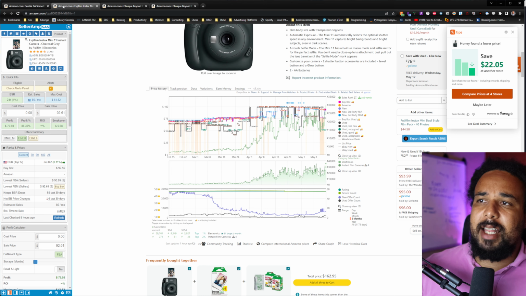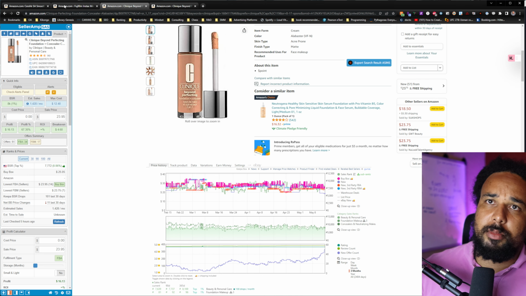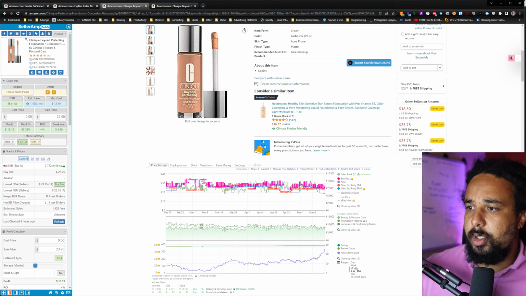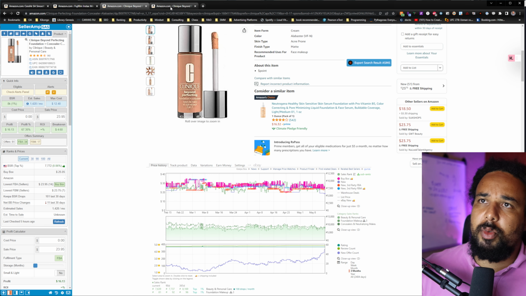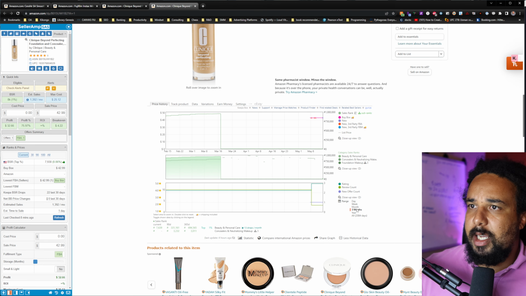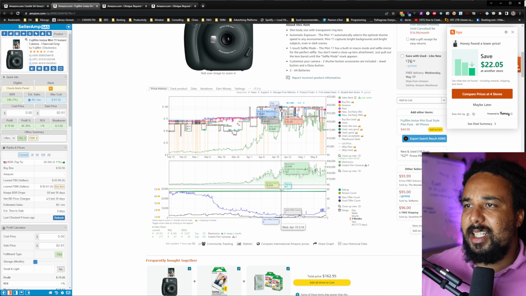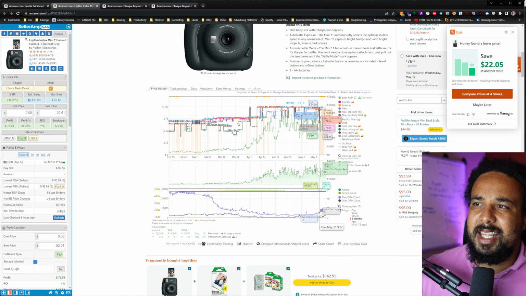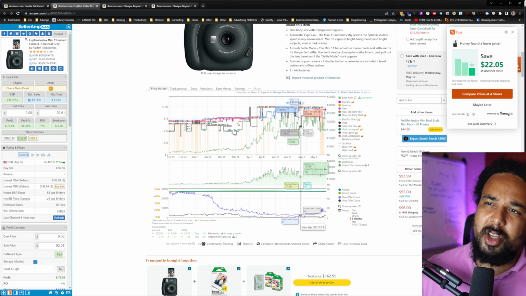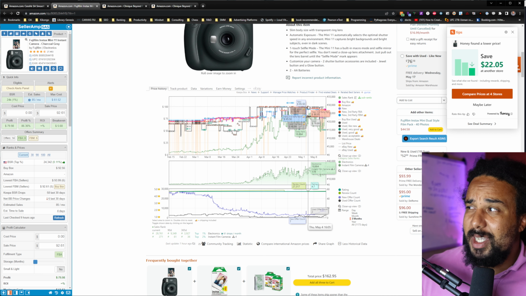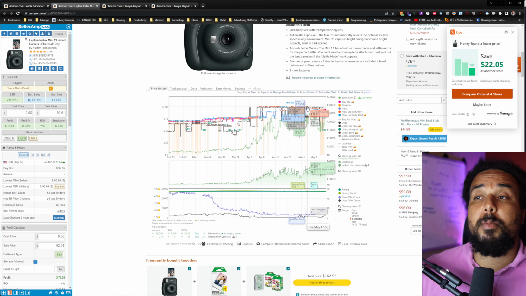So let's look at another example, all right? Should we look at this one or should we look at this one? Let me think. Yeah, let's look at this one. You see that right now this product is selling at 90 something, the buy box is at 90 something, but does that mean you should expect to sell this product at $90? Probably not.